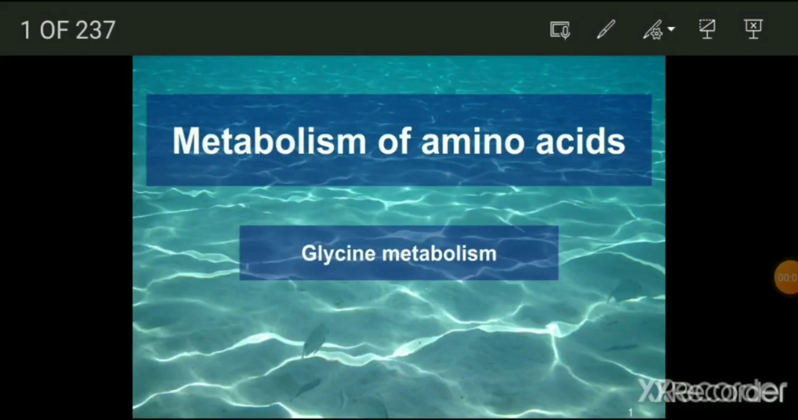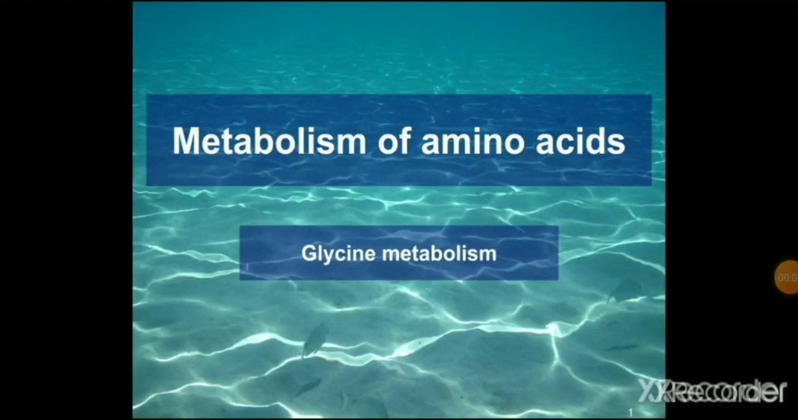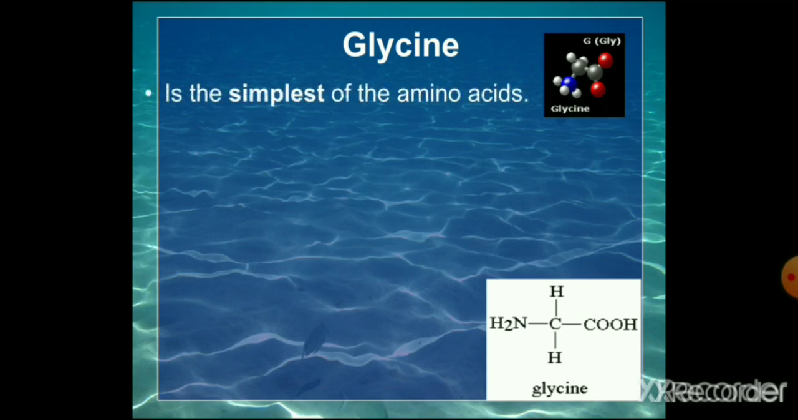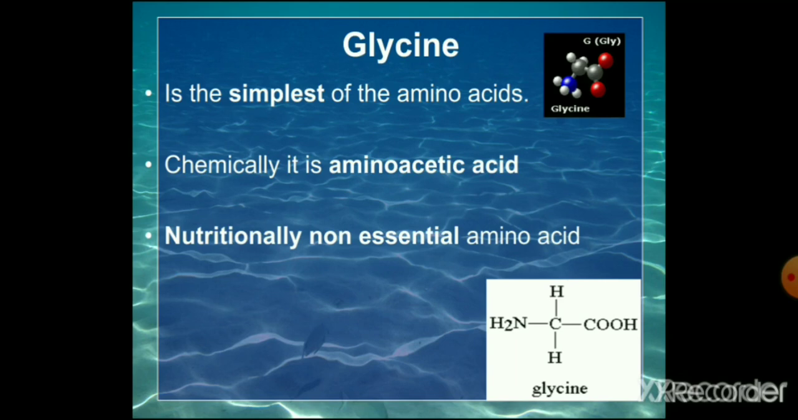Today's topic is glycine metabolism. Glycine is the simplest of all amino acids, and it is glucogenic, and it is optically inactive because it does not have an asymmetric carbon atom. Chemically, it is aminoacetic acid, and it is a nutritionally non-essential amino acid. So it can be synthesized in our body, and it is optically inactive as there is no asymmetric carbon atom.